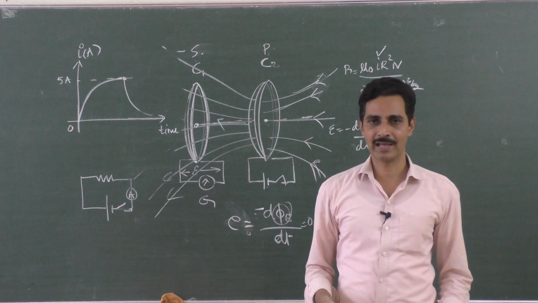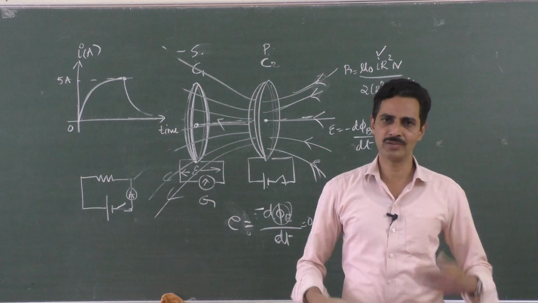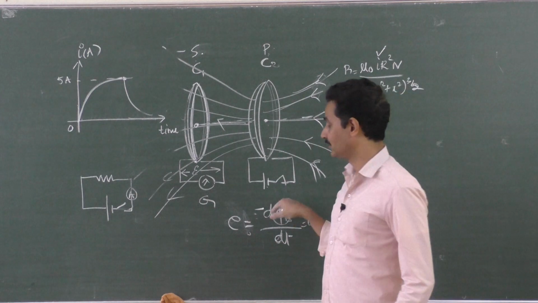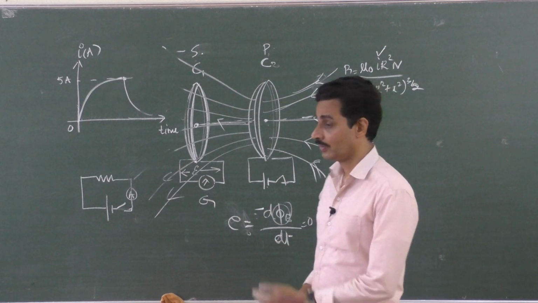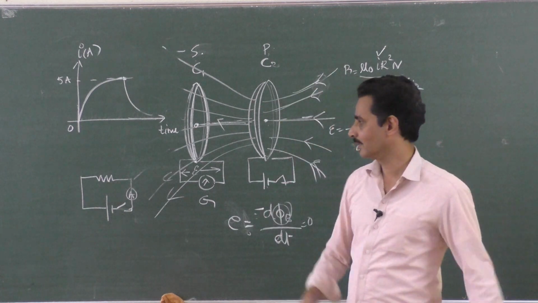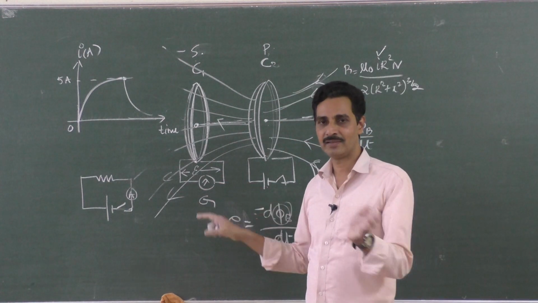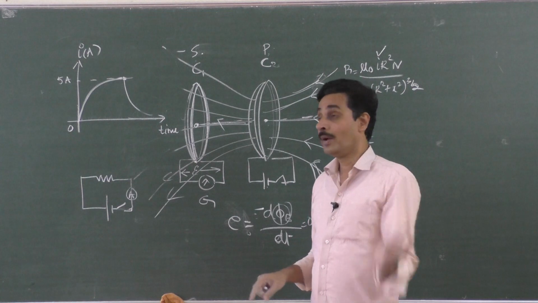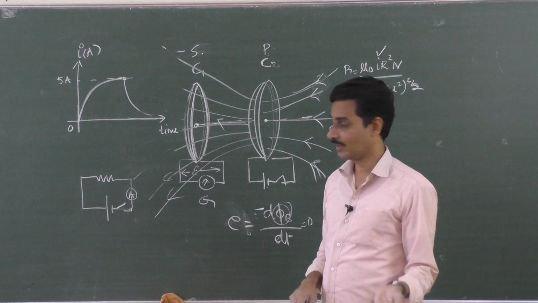Because there is no change again. There is no magnetic field itself, so there is no change also. So again switch it on, switch it off. Now if you keep on doing like this, then you will get a current here in one direction, then another. But you can't do this every now and then.